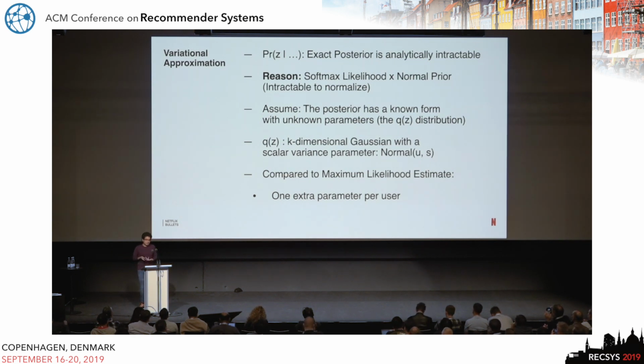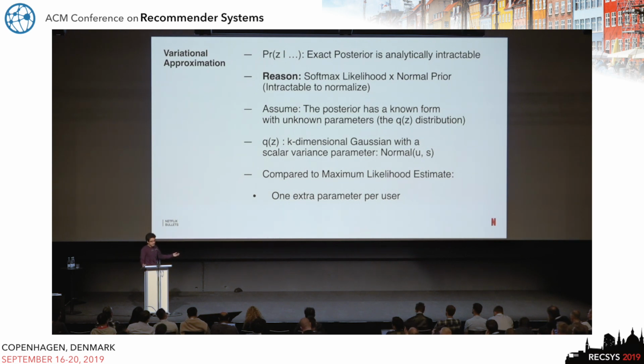So as I think it would be evident, the exact posterior in this case is analytically intractable, and the reason is quite simple. We're using a likelihood which is softmax, and the priors for the user-linked factors are normal, and the combination is intractable to normalize. So to solve this problem, we take the posterior variational approach, where we assume that the posterior has some known form with unknown parameters, and we take that form to be the same as the form of the prior, which was the normal distribution.